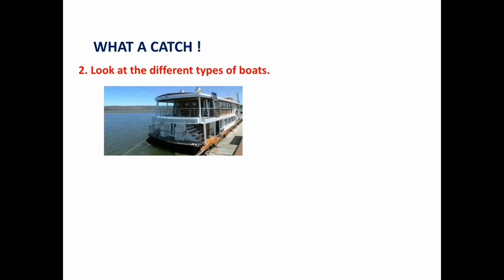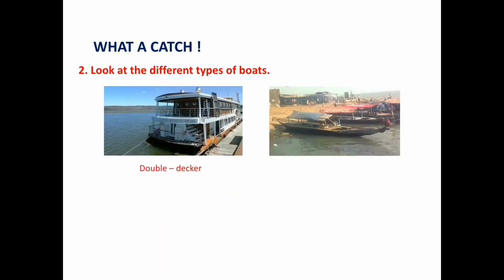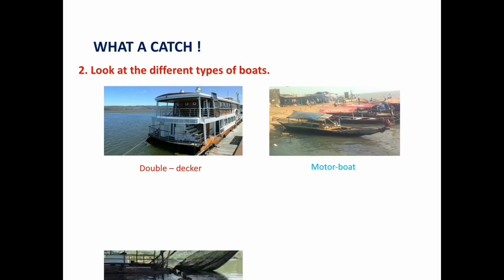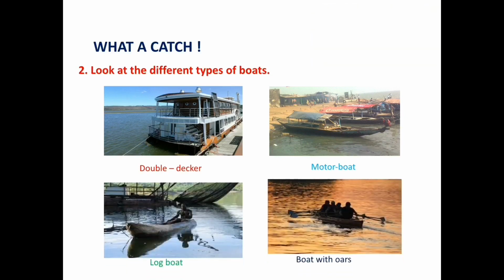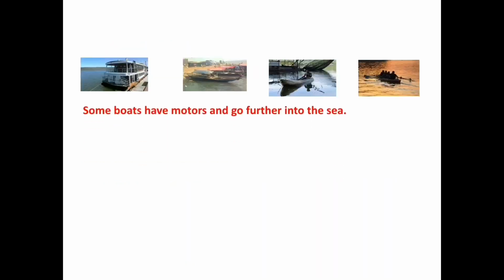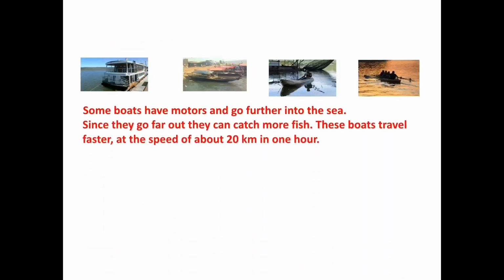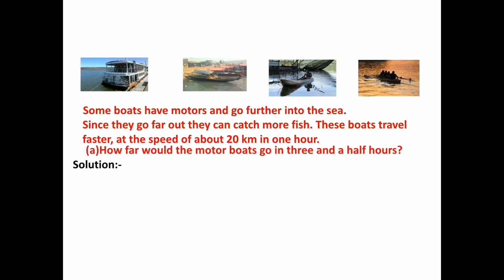What a cage! Look at the different types of boats: double-decker, motorboat, logboat, boat with oars. Some boats have motors and go further into the sea. Since they go far out, they can catch more fish. These boats travel faster at the speed of about 20 km in 1 hour. How far would the motorboats go in 3.5 hours?